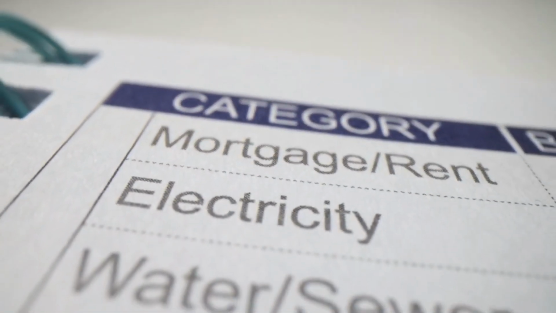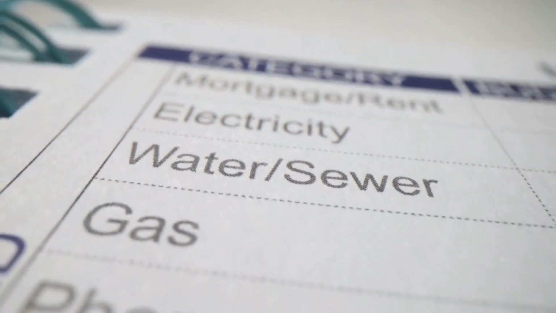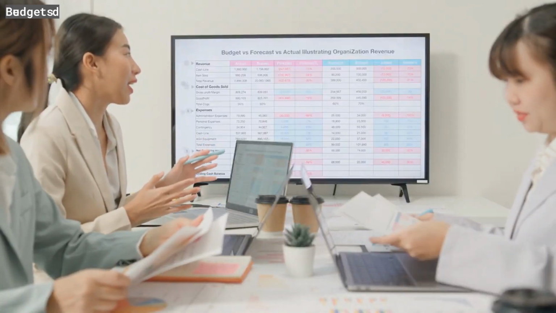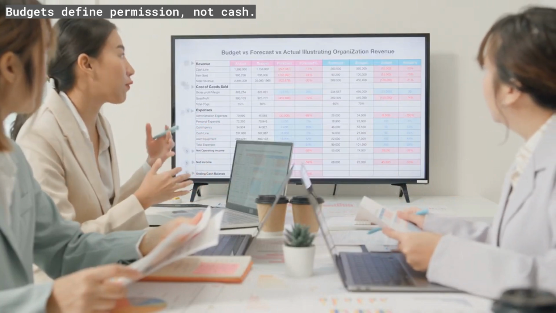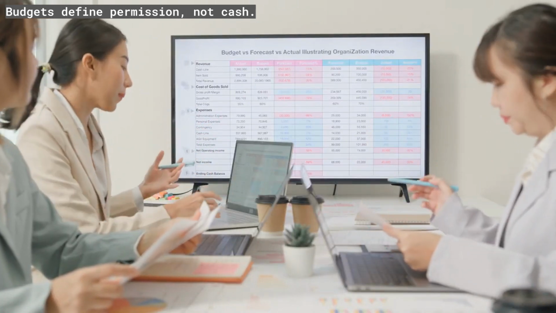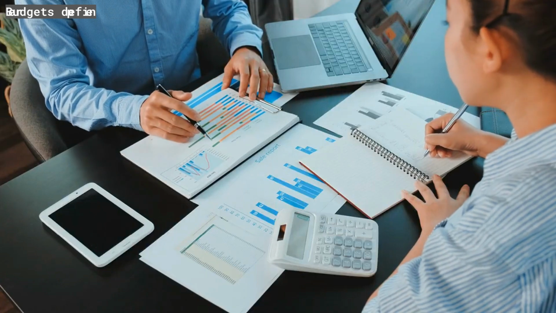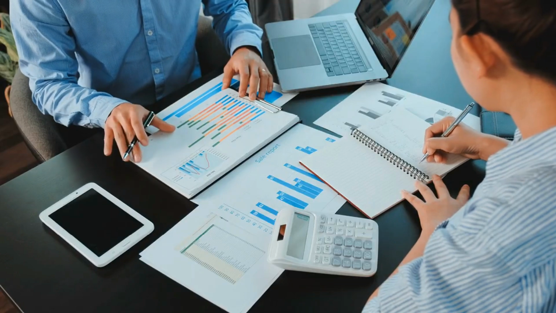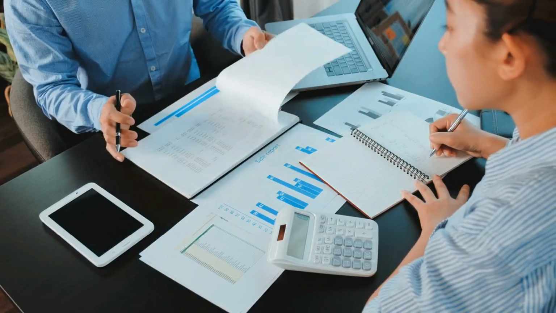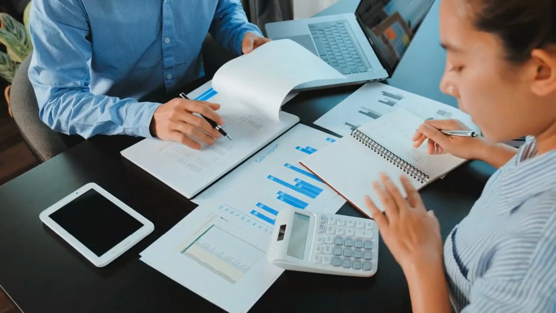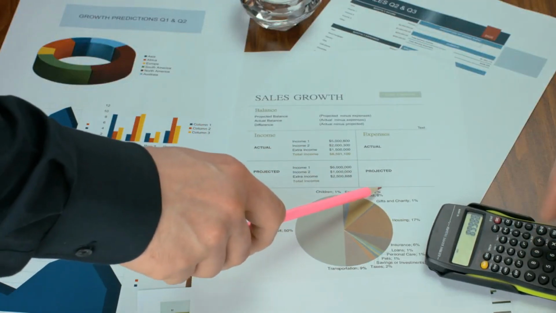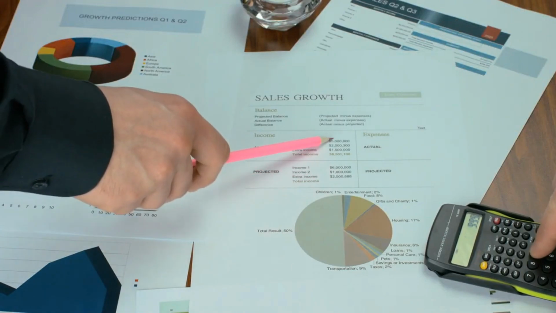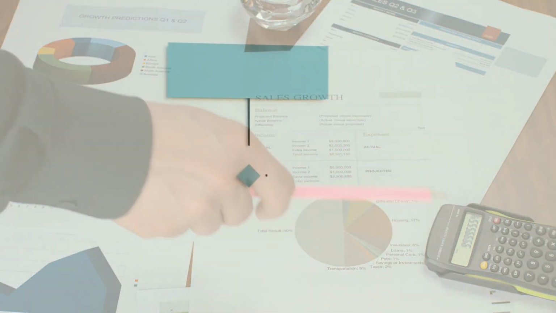A common misunderstanding is that budgets represent available cash. They do not. Budgets are permission frameworks. A budget answers only one question: is this category of spending allowed under these conditions? It does not answer whether the timing is right, whether the vendor is acceptable, or whether the risk is tolerable. Many requests fail not because funds are unavailable, but because the request does not match how the budget was structured.